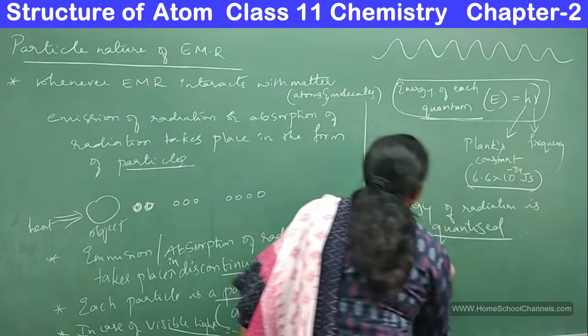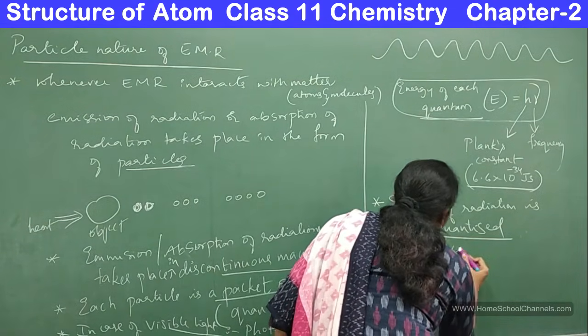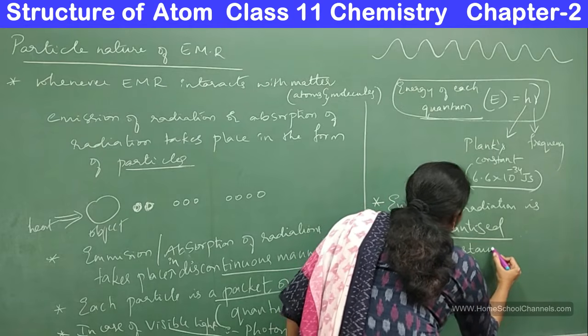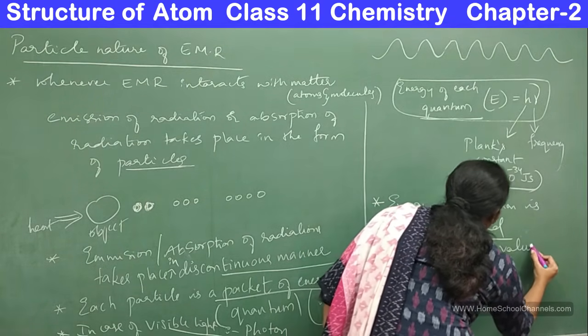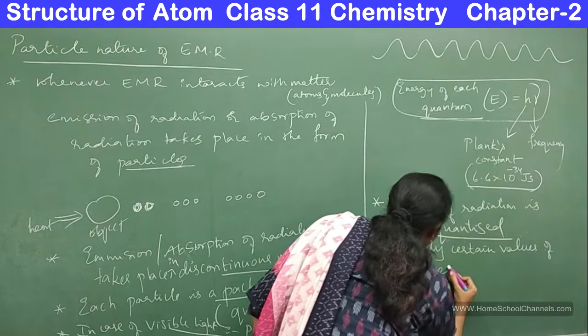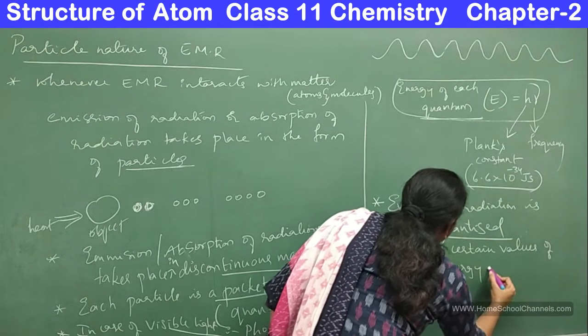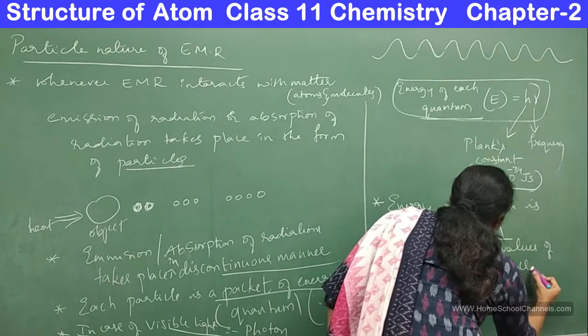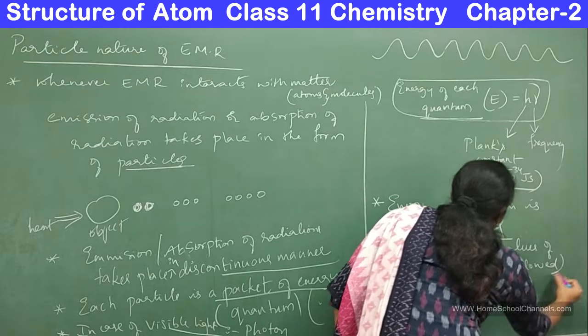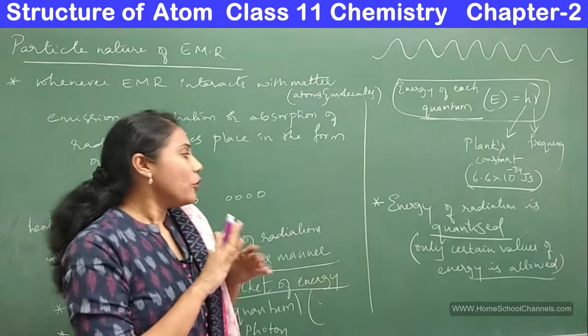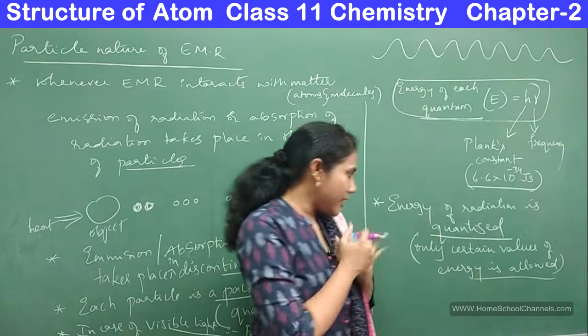Quantized means only certain values of energy are allowed. What do I mean by only certain values of energy being allowed?